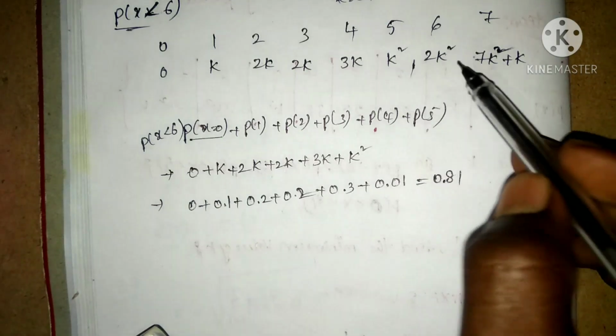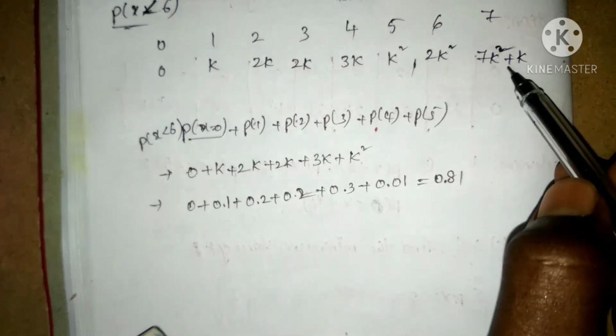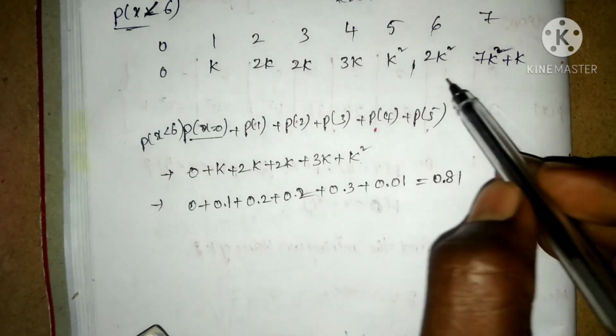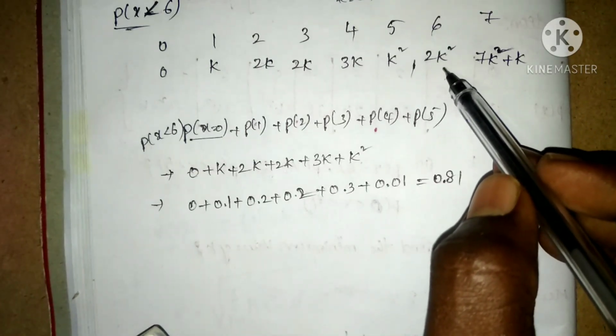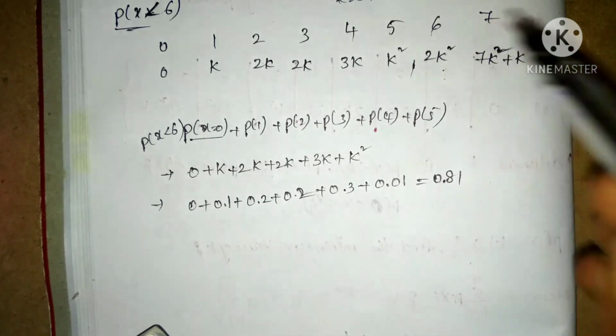And moving on to the second one, that is probability x is greater than or equal to 6, such as here we are having the greater of 6 is 7, and we are also having the equal to symbol, that is 6 and 7 we are going to add up here.